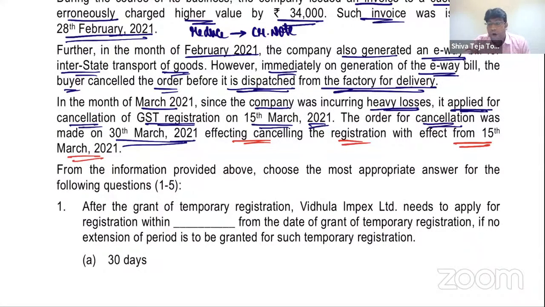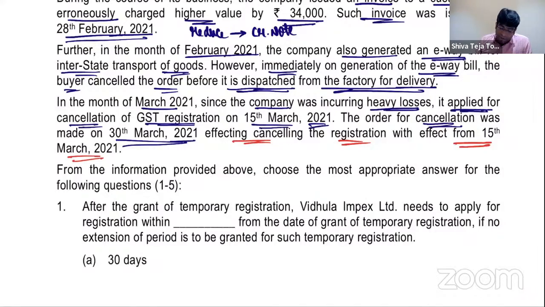So date of order of cancellation is different. Effective date of cancellation is different. Date of order of cancellation is what, my dear friends? 30th March. But effective date of cancellation is 15th March. In general, effective date of cancellation is different. Date of order of cancellation is different. That's the point given here.